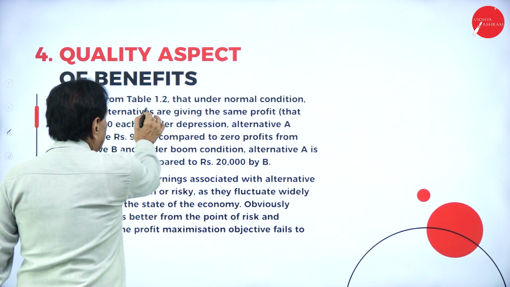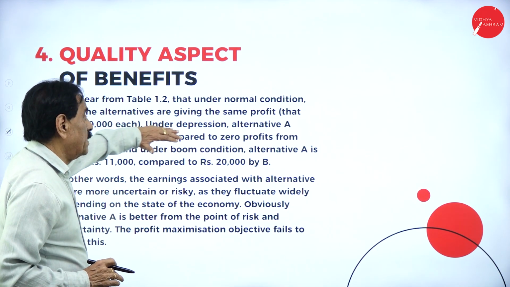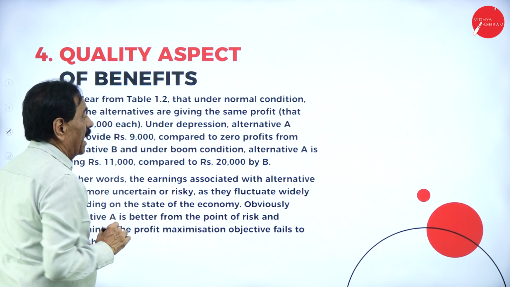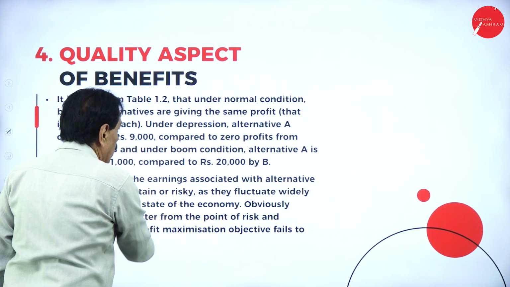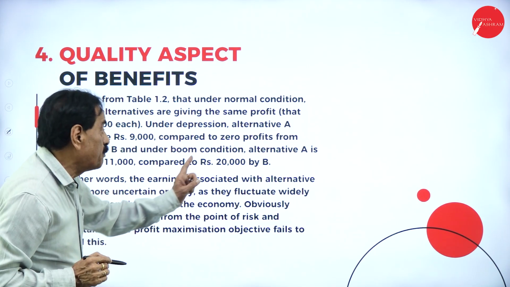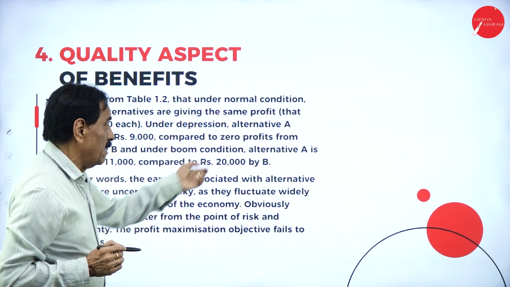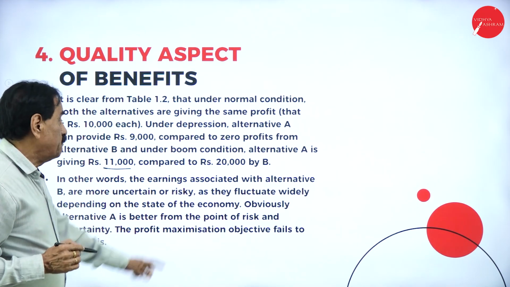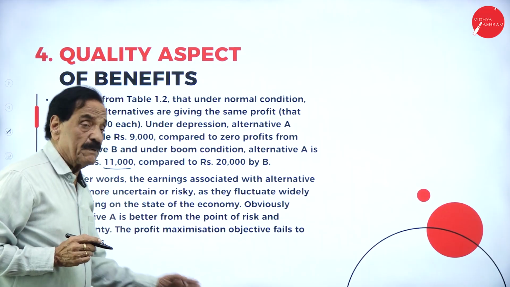Then it is clear from the table that under normal condition, both alternatives are giving the same profit, that is rupees 10,000 each. Under depression, alternative A can provide rupees 9,000 compared to zero profit from alternative B, and under boom condition, alternative A is giving rupees 11,000 compared to rupees 20,000 by B. This is as per the table.